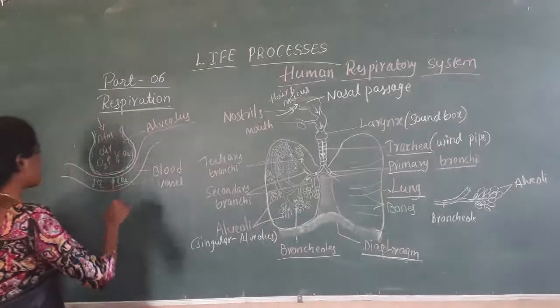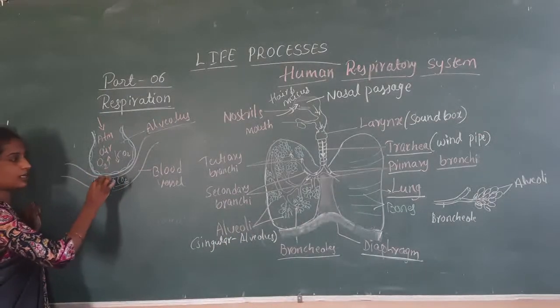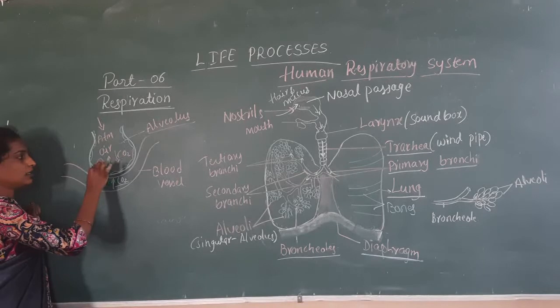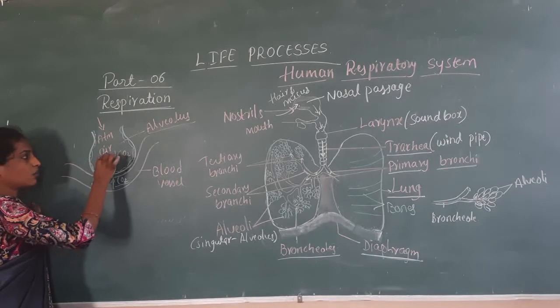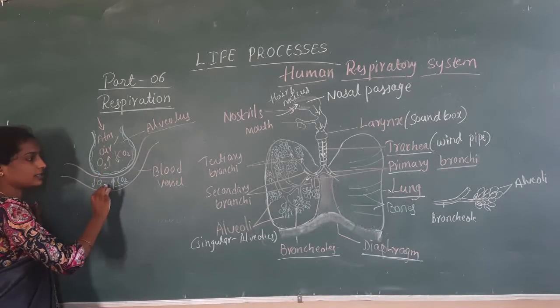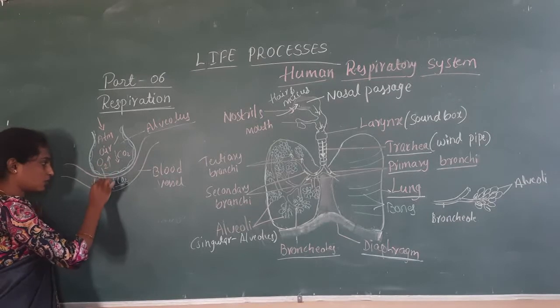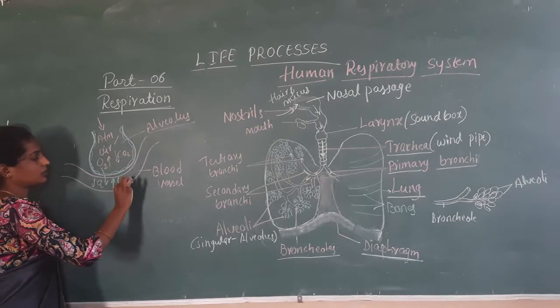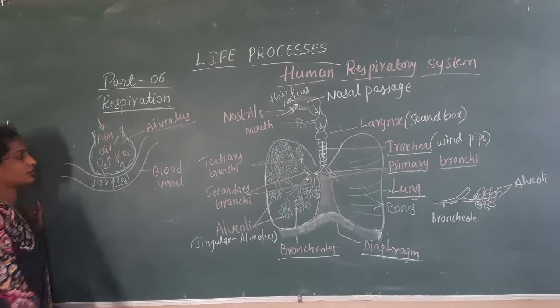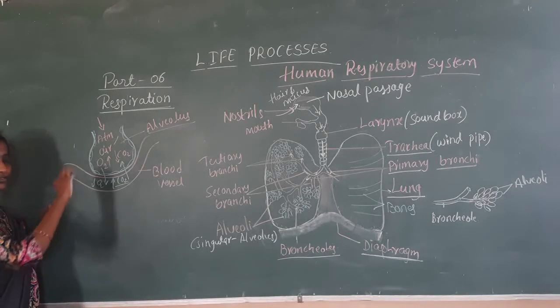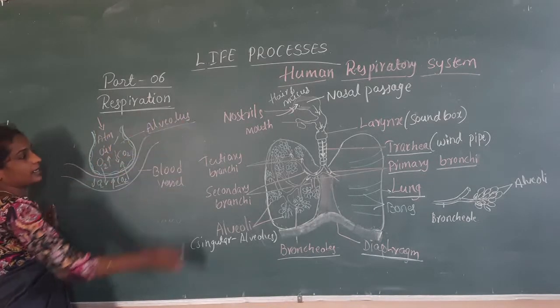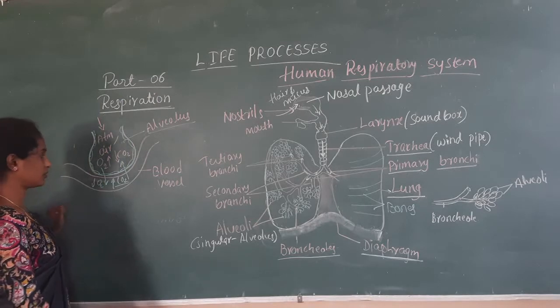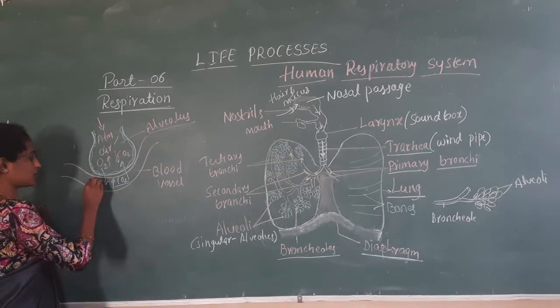The movement of molecules from higher to lower concentration. Higher concentration means, as I told you, the oxygen molecules are more in atmospheric air and less in blood. So the oxygen molecule enters into the blood, and from the blood the carbon dioxide molecule enters into the alveoli. From the alveoli again the air is expelled out through the expiration process.